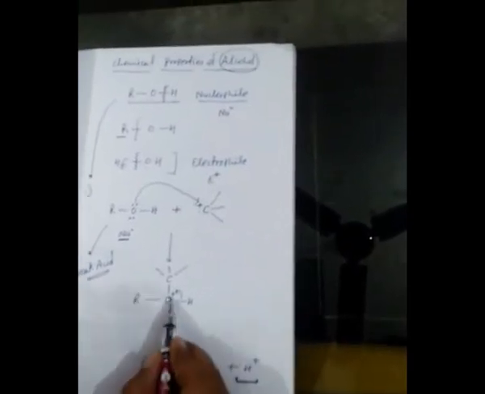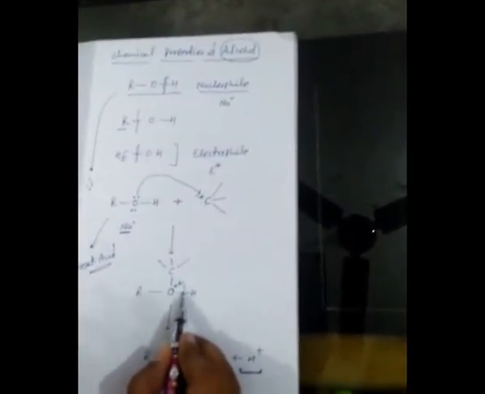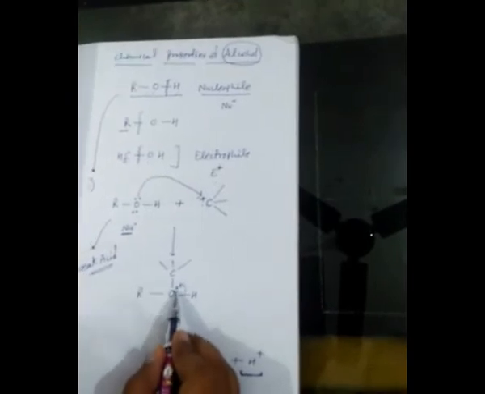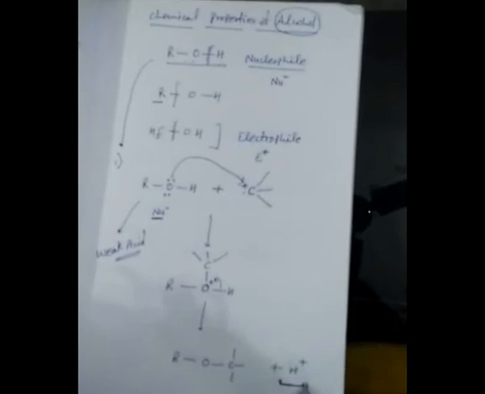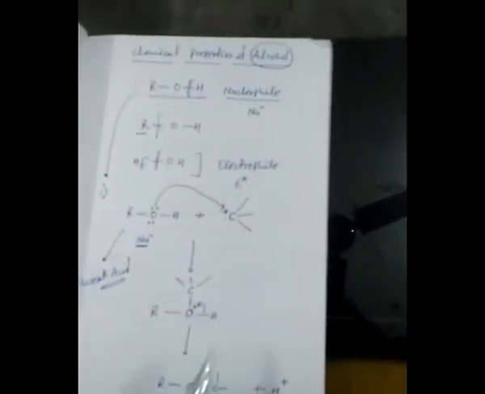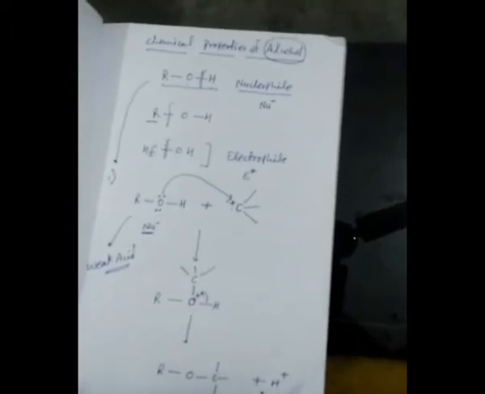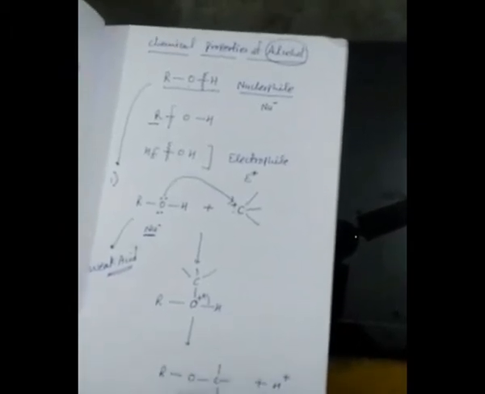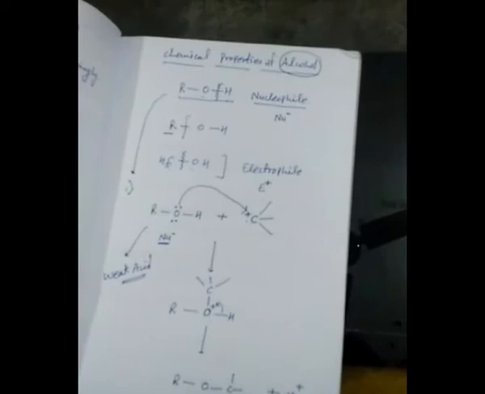Now due to this positive charge, the bond will give the electron to the oxygen, because the oxygen is more electronegative, so this hydrogen ion is going to split up. That means the bond between oxygen and hydrogen is going to split up. This is the first way of the chemical properties of alcohol. The example I will discuss with you later.